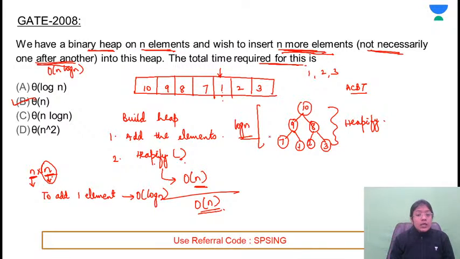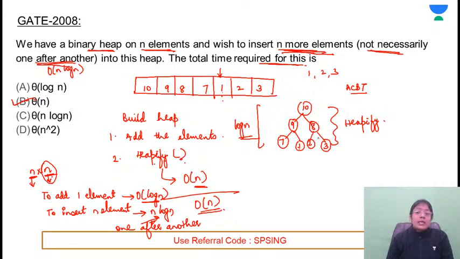तो one after another के साथ it is to insert one element, it is log n. To insert n elements, it will be n log n. But this is using one after another. But given problem में क्या है, आपके पास एक heap tree है which is already containing n elements.